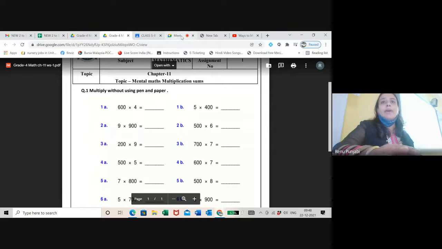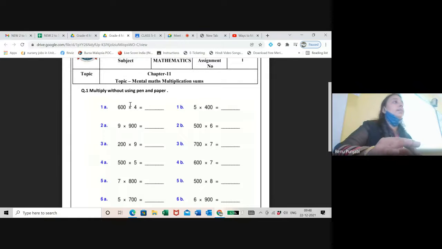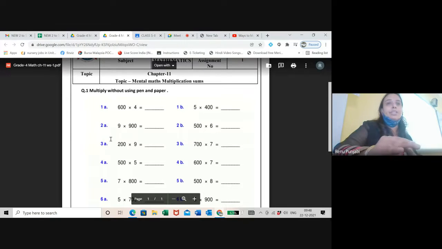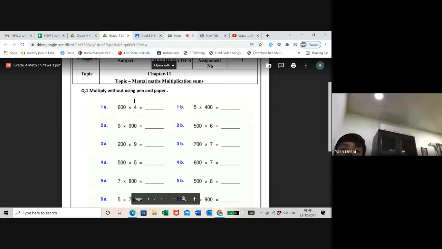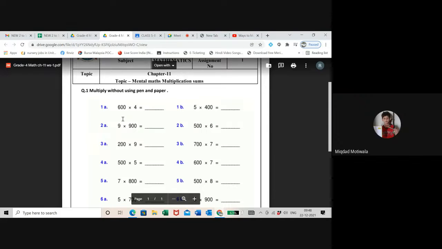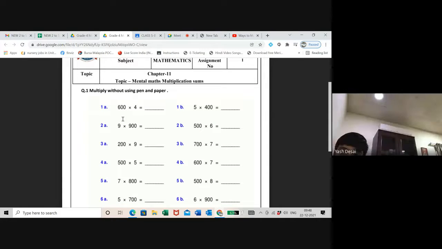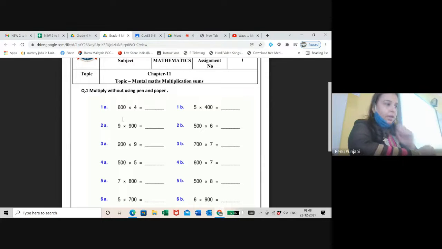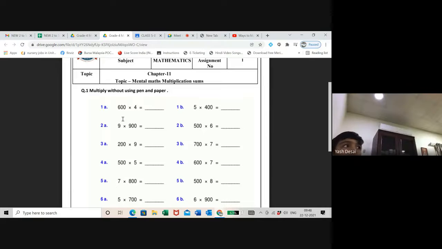When the number has zeros, how will you multiply mentally without using the long method of multiplication? Ma'am, can I tell? Yes, please tell me. Ma'am, you have to remove the zeros. Like 6 fours are equal to 24. Then we have to add 2 zeros back, like 2400.